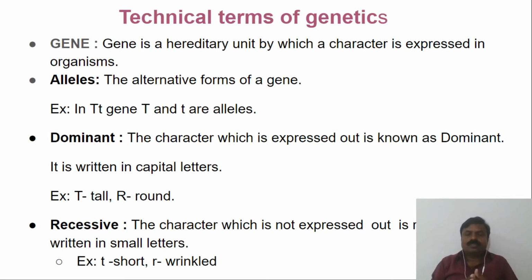Take for example, in human beings, generally we see that the wife and husband are purely black, but sometimes their children are white. It means the black parents have the white character in their genes, but it is not expressed in them, while that whiteness is expressed in the children. So this whiteness is recessive, and the black is the dominant one.